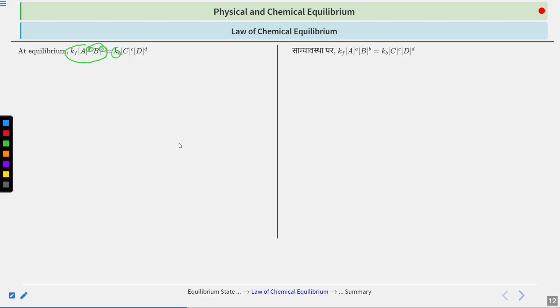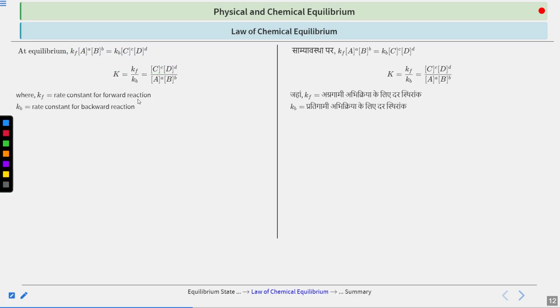Further, on simplifying, we can write capital K is equal to Kf by Kb, which is equal to concentration of product raised to the power of the stoichiometric coefficient by concentration of reactant, again raised to the power of the stoichiometric coefficient. So this is the equation that we got using the law of chemical equilibrium.